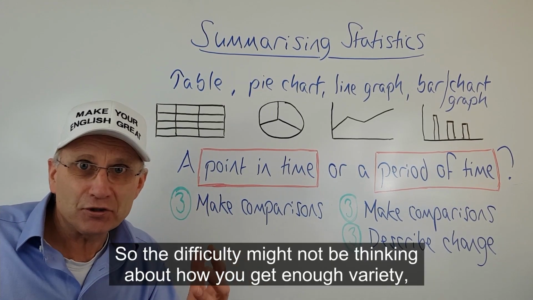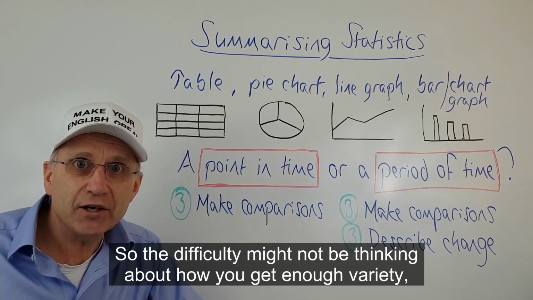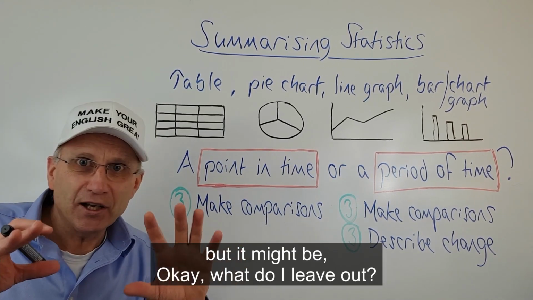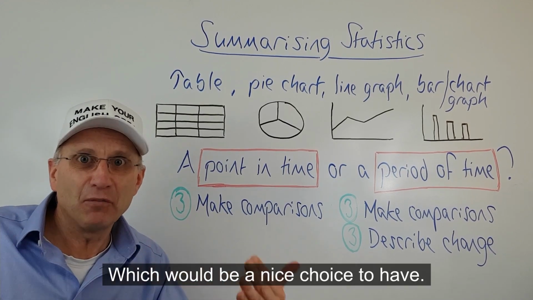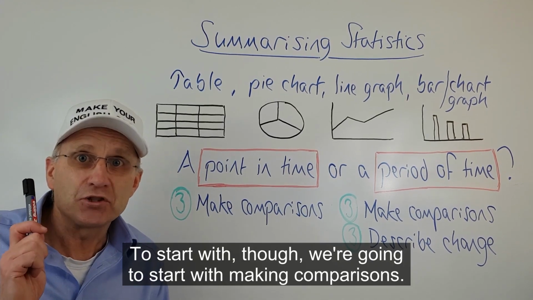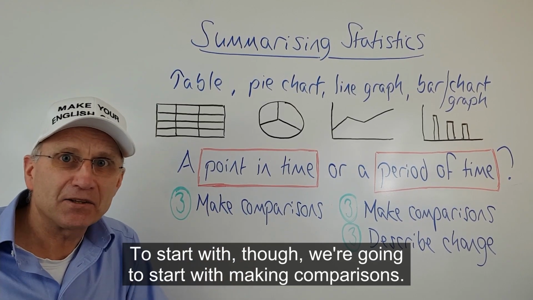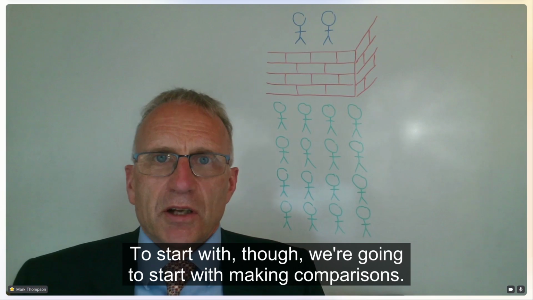So the difficulty might not be thinking about how you get enough variety, but it might be, okay, what do I leave out? Which would be a nice choice to have. To start with, though, we're going to start with making comparisons.